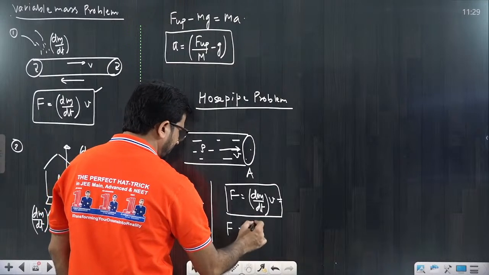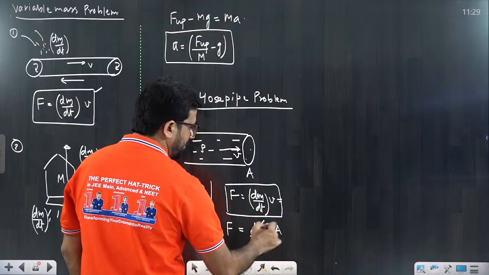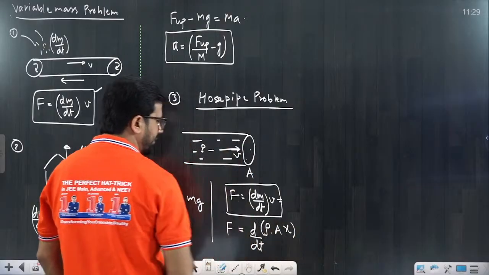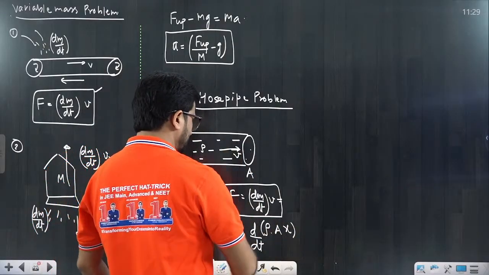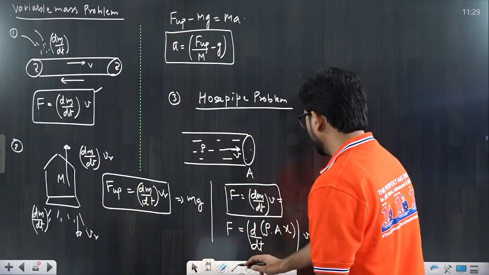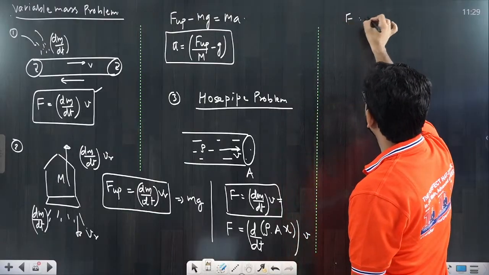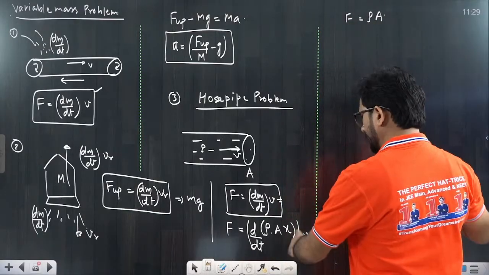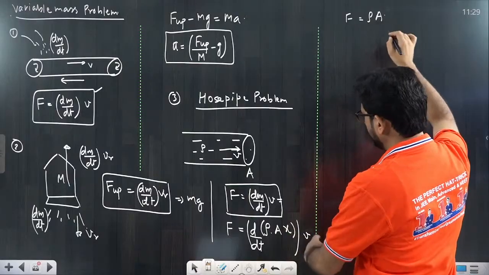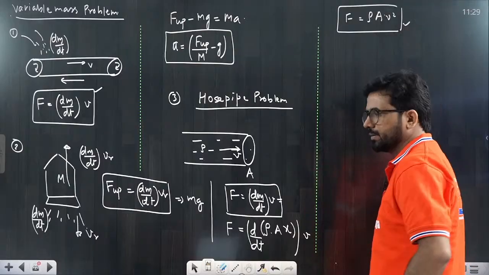dm/dt would be density into volume. Volume is area into length. Suppose I am taking the length as x. This is dm/dt into v, you can put it. So from here you will get a very simple thing: force is equal to rho into A dx/dt, that is the velocity, and the outside is also velocity, so that is v square. We can write like this, it is also equally correct.